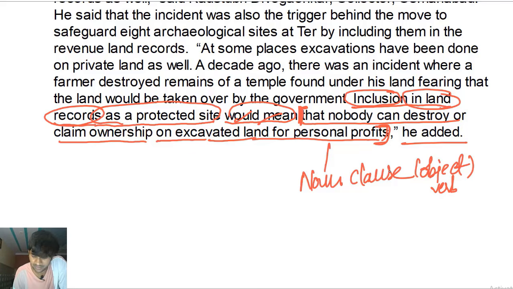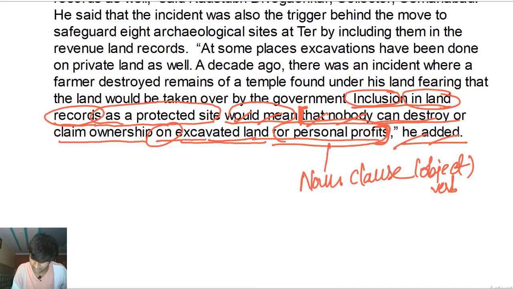Verb mean what? That conjunction, nobody subject, can destroy verb phrase or claim ownership, right? Compound verb phrase, ownership on excavated land, land that has been excavated, dug, for personal profits, right? Claim ownership on what? On excavated land. For why? For personal profits.